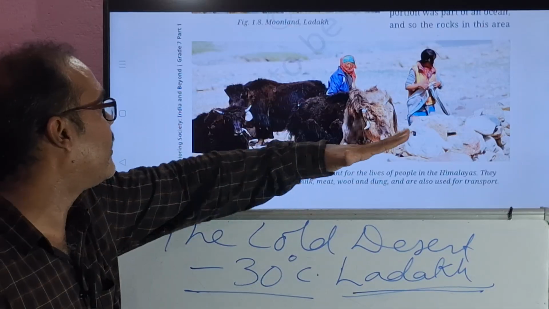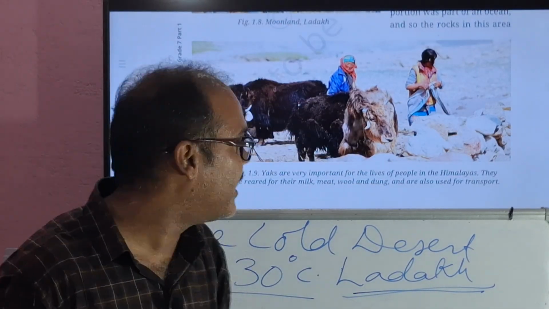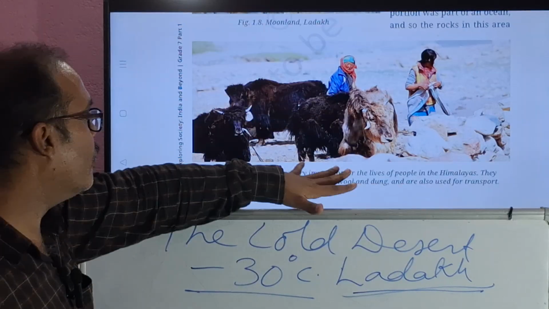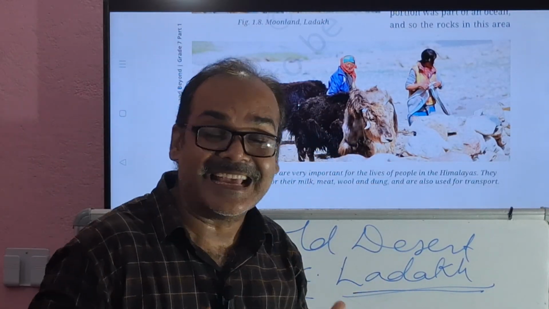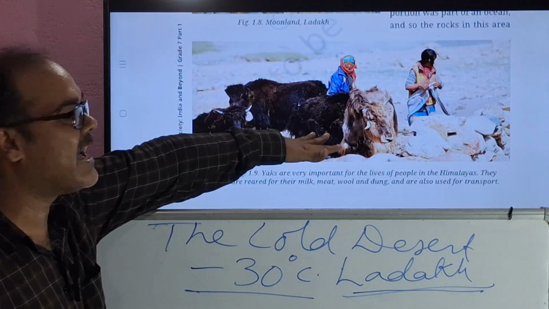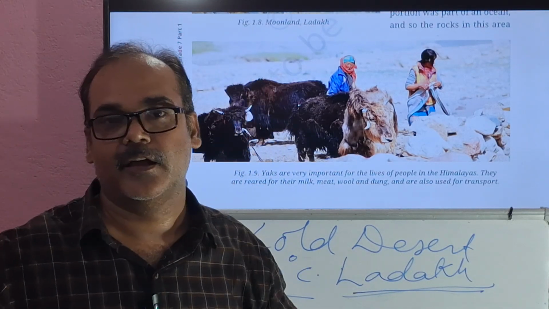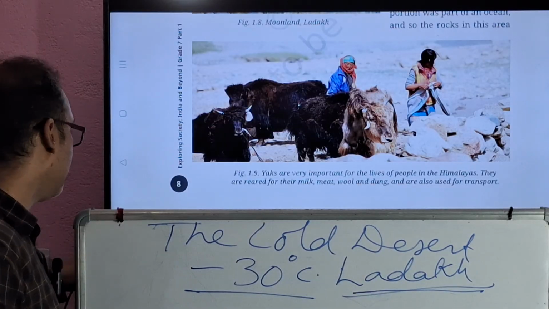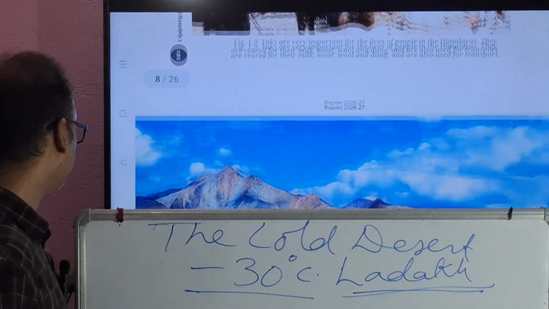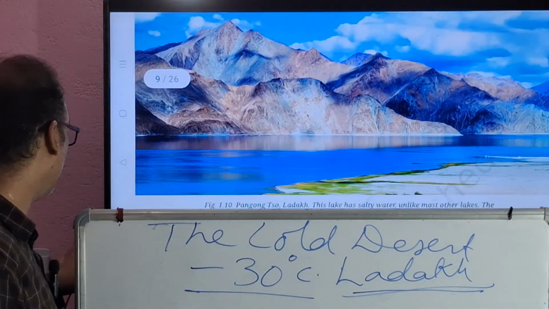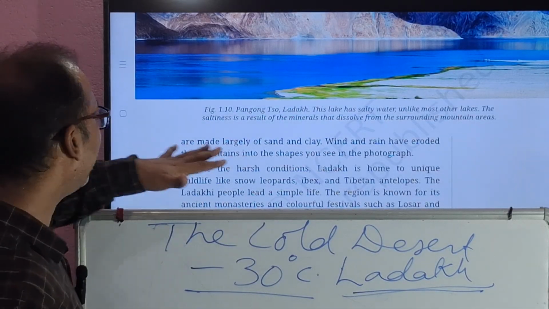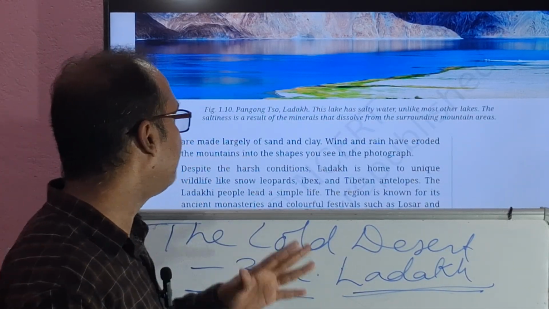Yaks are very important for the lives of the people in the Himalayas, right? They are reared for their milk, meat, wool, dung, all these things. Yak, you can see these animals. The body is fully covered with fur, which saves them from the cold conditions. They are also used as transport in the hilly area. See, wind and rain have eroded the mountains into the shape you see.